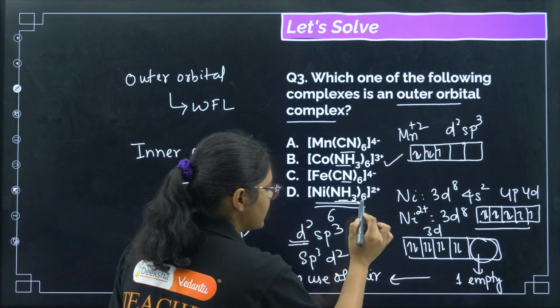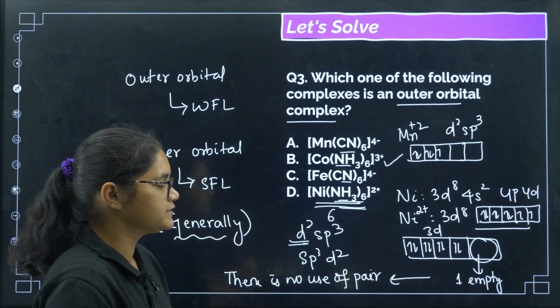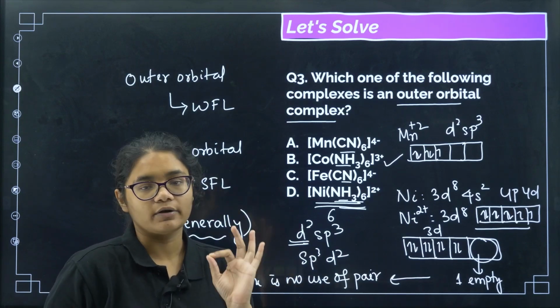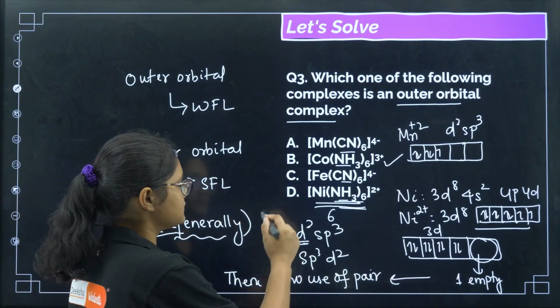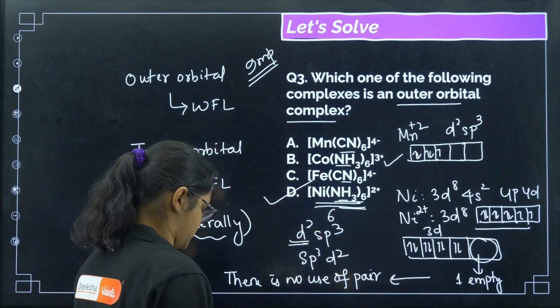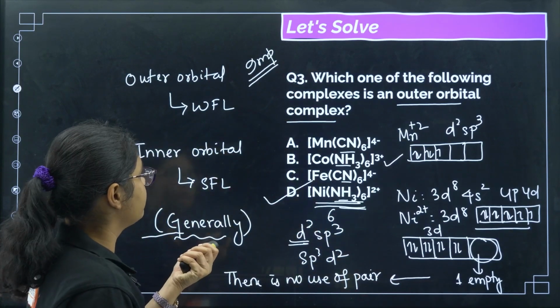Here you see, even though NH3 is a very strong field ligand, still here we cannot have an inner orbital complex because of the electronic configuration of nickel. So the correct answer for this question will be option number D. Okay, this is an important question here. Now moving forward,